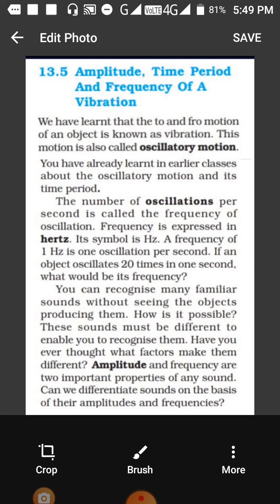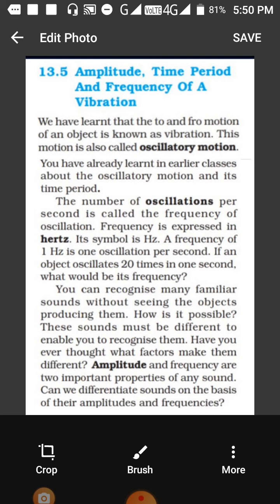So if a pendulum oscillates one time in 1 second, then its frequency is 1 and the unit is hertz. So the frequency will be 1 hertz if it is vibrating one time. The symbol of hertz is Hz, and you must have heard this unit hertz in radio, TV and mobile signals. It is written, radio so many hertz, 98.5 hertz. So that is the unit of measuring sound. So here the vibration and sound are interrelated.